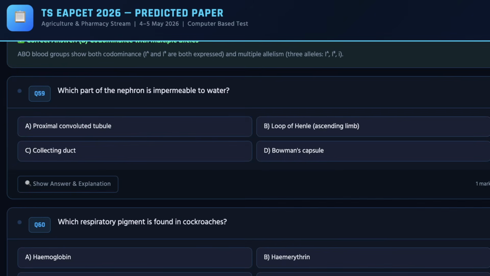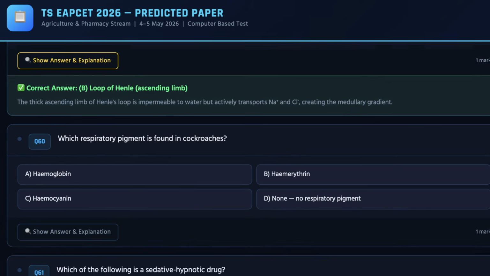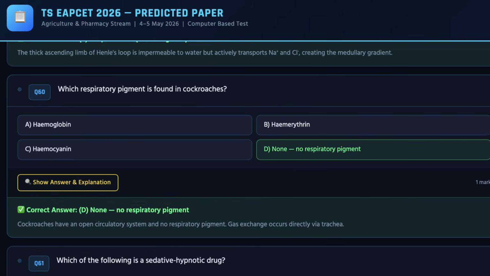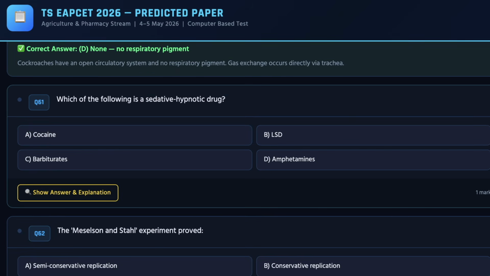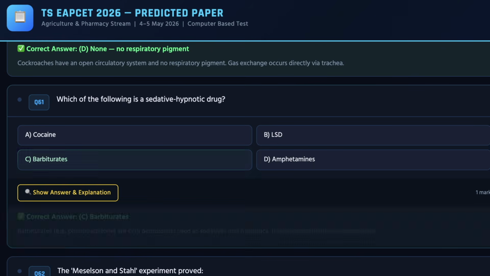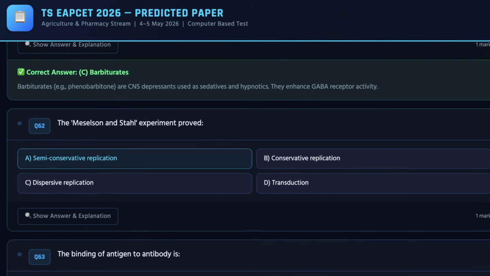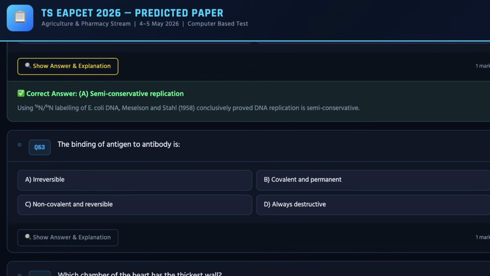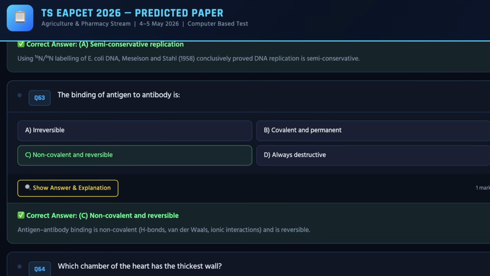Moving ahead, we have the 19th question, which you can easily check out on the screen, and the correct answer for the same is B. And as we move ahead, we have the 20th question, the correct answer for the same is D. Next, we have the 21st question, and the correct answer for the same is C. For the 22nd question from Zoology, the correct answer for the same is A. Next, we have another question, and the correct answer for the same is C.